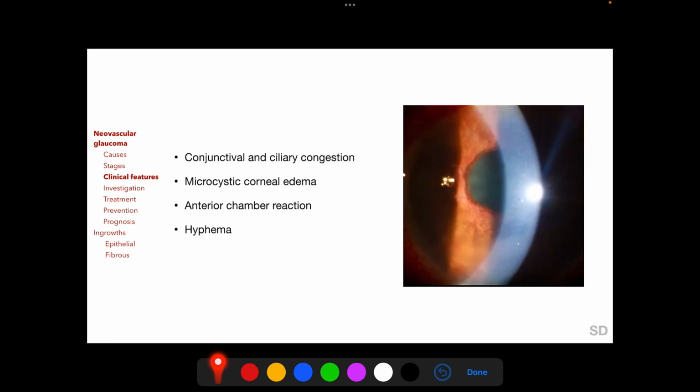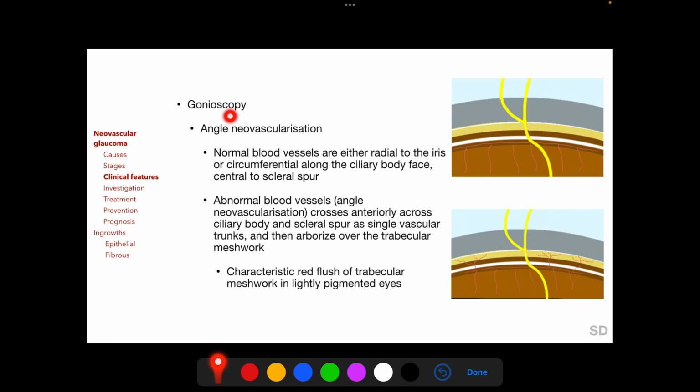Patients with neovascular glaucoma may also have conjunctival and ciliary congestion, microcystic corneal edema, anterior chamber reaction as seen here in this photograph, and hyphema. Gonioscopy in an eye with neovascular glaucoma shows angle neovascularization early on, followed by development of peripheral anterior synechiae.